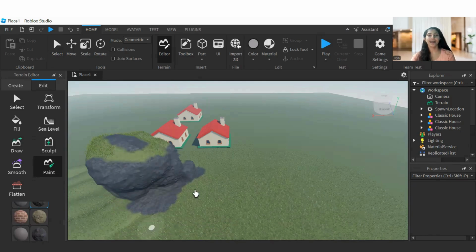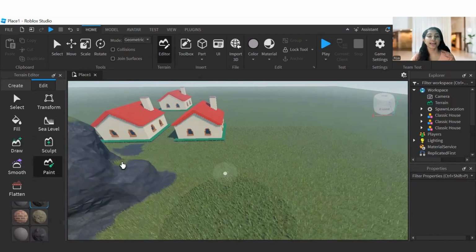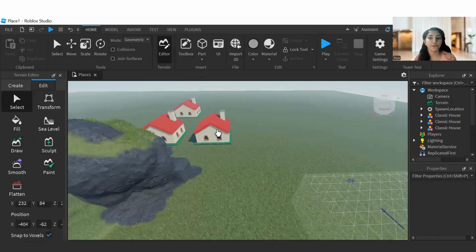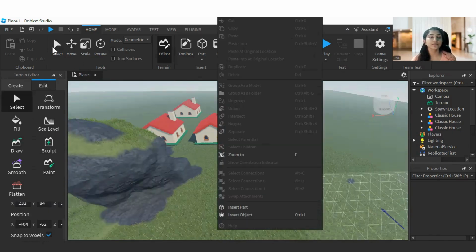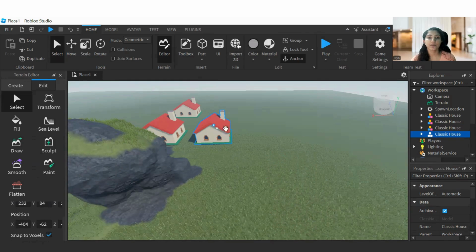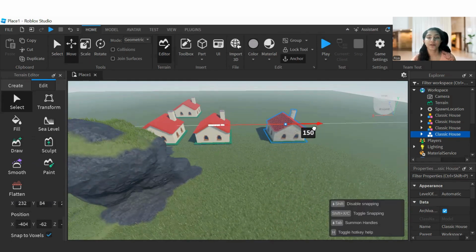Awesome. Now I am going to duplicate one more house, and taking the move tool and placing it over here. Okay.